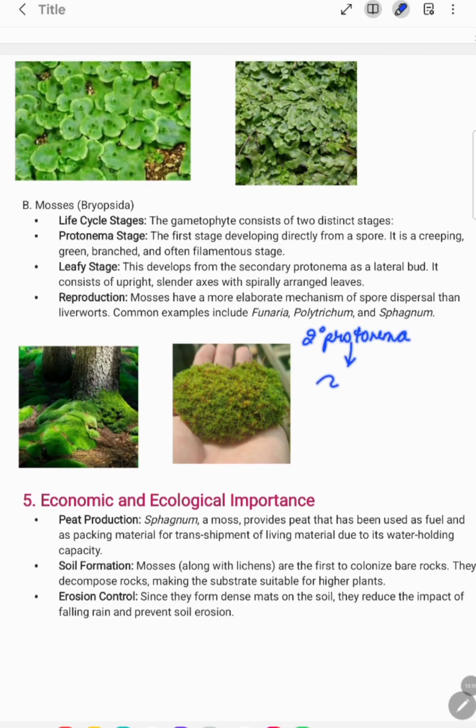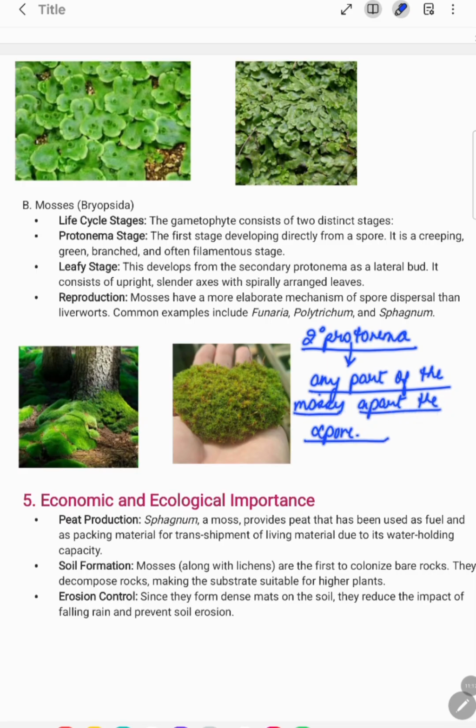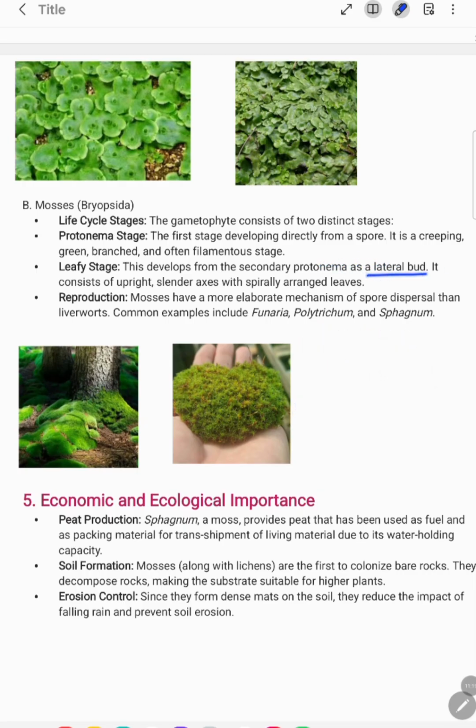कैसे डेवलप होता है? फ्रॉम एनी पार्ट ऑफ द apart from the spore. Okay, your secondary protonema develop from any part of the mosses apart from the spore. Okay, as the lateral bud.